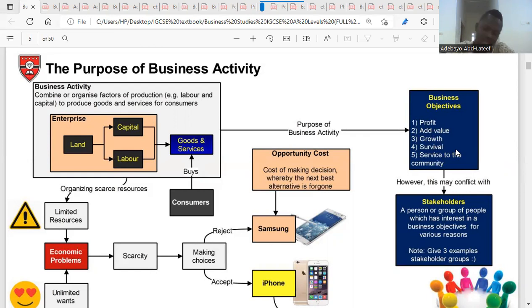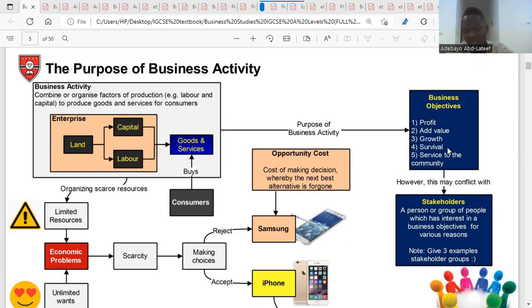continuing doing the business. There are different situations that might occur which would make a business not able to think about making profit, added value, or even expansion. Different situations might occur economically, externally, that would make a business not think about profit, but rather think about continuing, staying in the business.